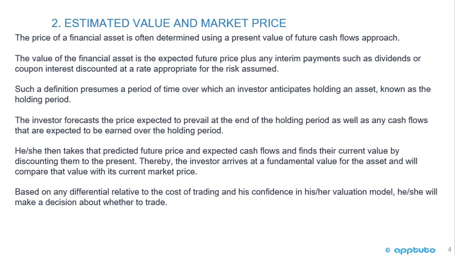The investor forecasts the price expected to prevail at the end of the holding period, as well as any cash flows that are expected to be earned over the holding period. He or she then takes the predicted future price and expected cash flows and finds their current value by discounting them to the present. Thereby, the investor arrives at a fundamental value for the asset and will compare that value with its current market price. Based on any differential relative to the cost of trading and his or her confidence in the valuation model, he or she will then make a decision about whether to trade.